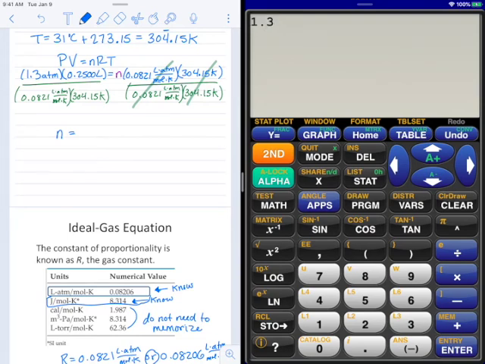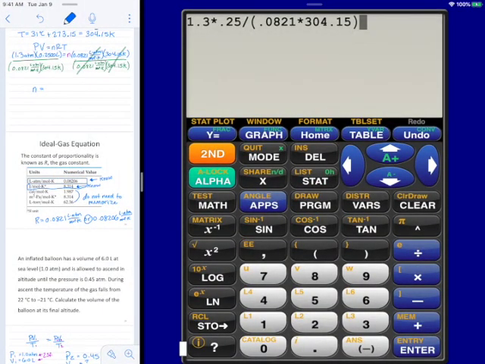All right, so 1.3 times 0.25, and I don't need all those zeros in the calculator. Then divide by 0.0821 times 304.15. There we go. All right, so let me make this a little bit bigger. One thing to be careful with when you're dividing, in the denominator, you need those parentheses. If you don't have those parentheses, you're going to get a really unusual answer. All right, so it looks like our number of moles is 0.0130.